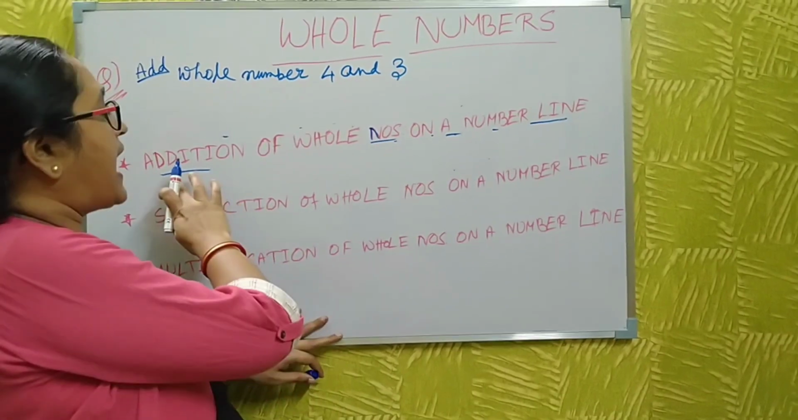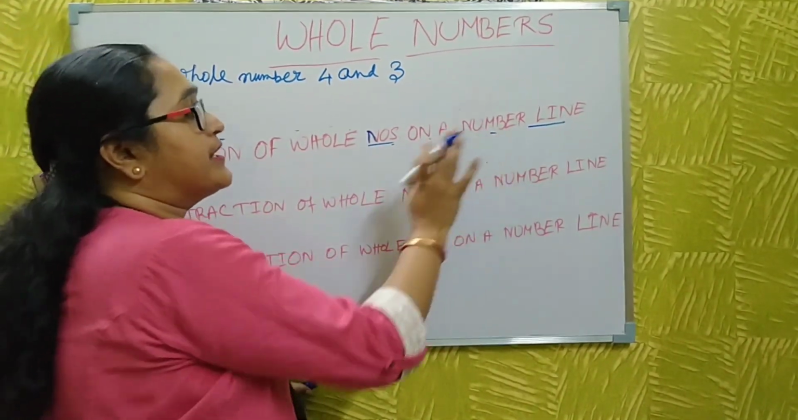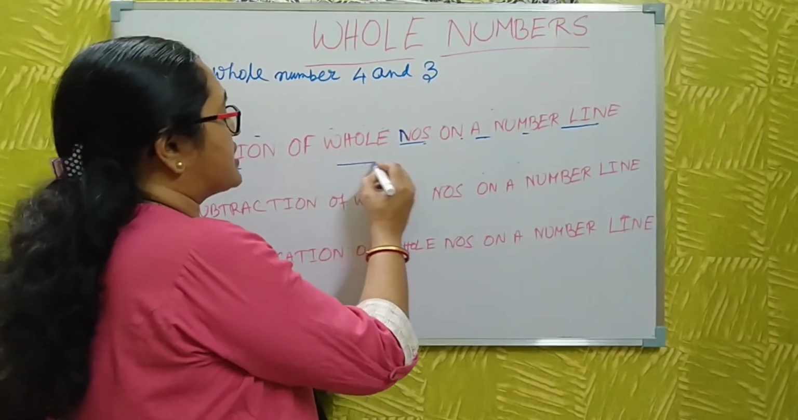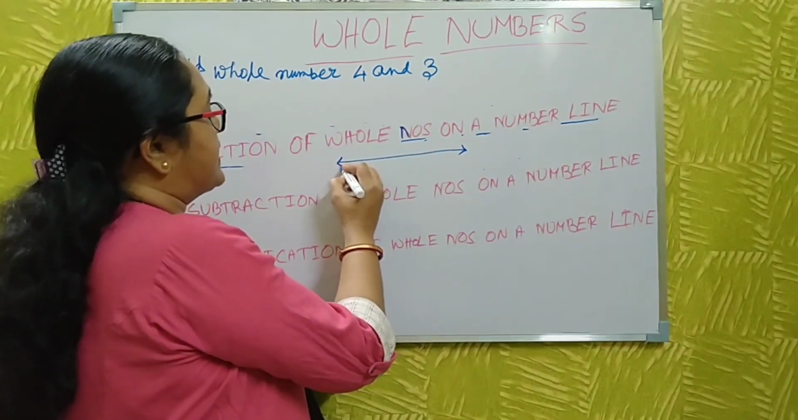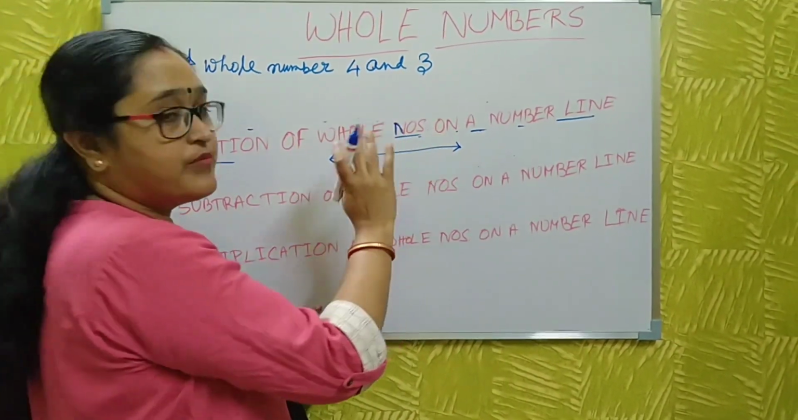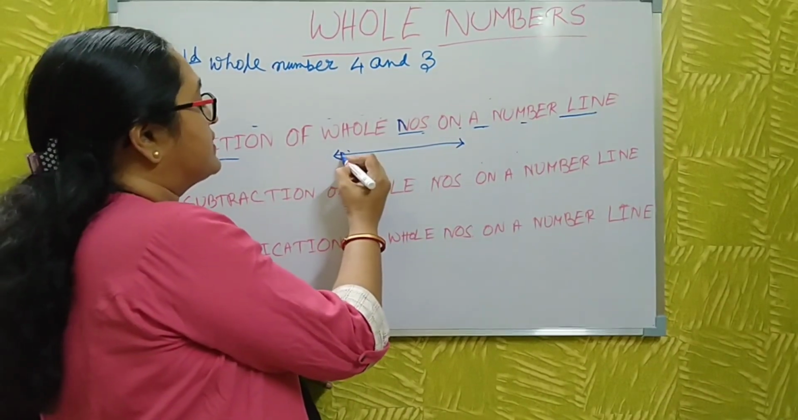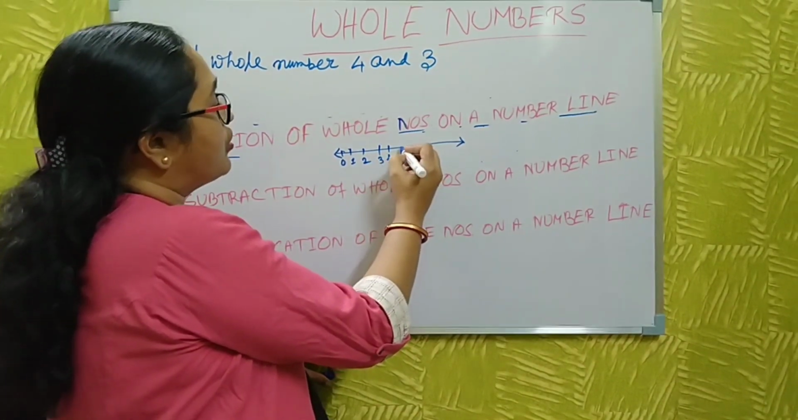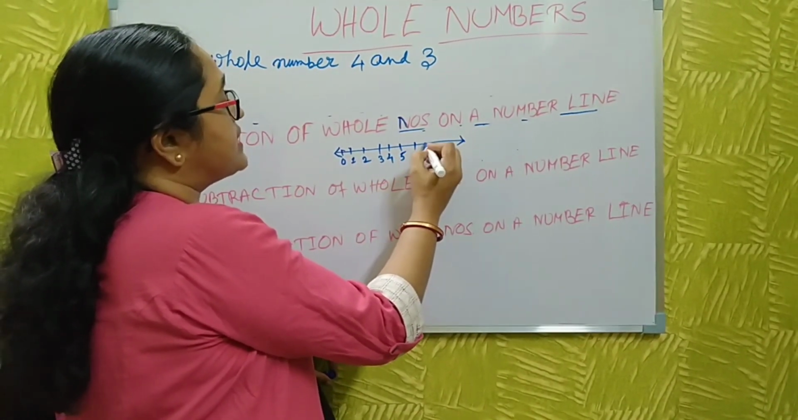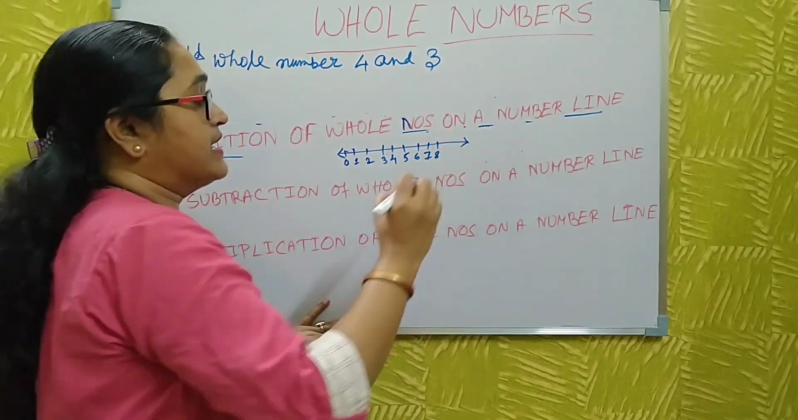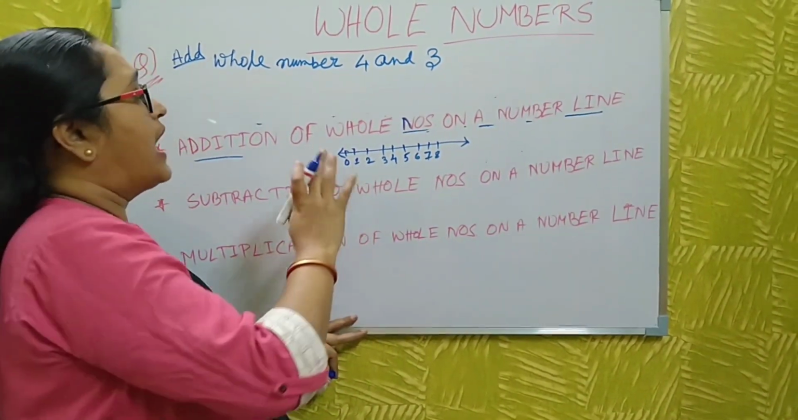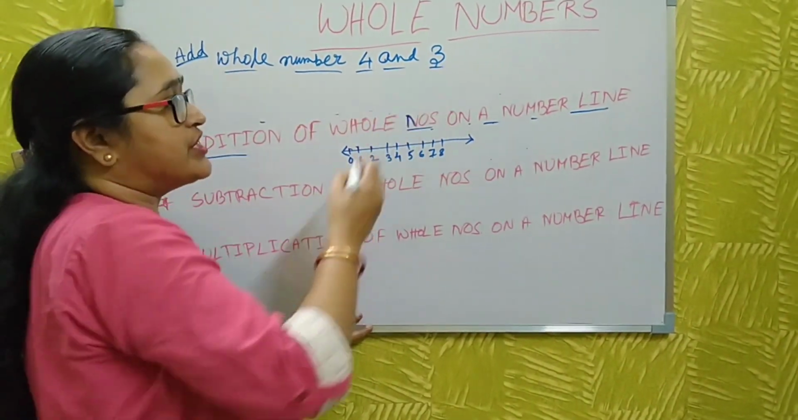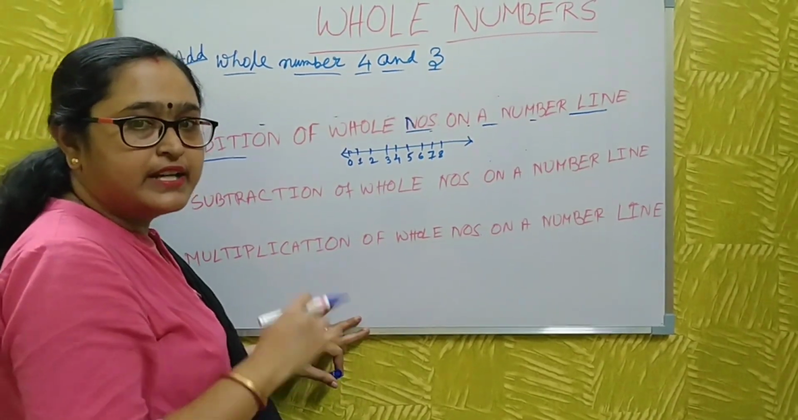Now I discuss the addition of whole numbers on a number line. First, before doing the addition, look at the number line. What is the number line? The number line is the whole numbers starting from 0. As I said before, there is 0, 1, 2, 3, 4, 5, 6, 7, 8 and so on. Okay, now I take a question here: add the whole numbers 4 and 3 on a number line.